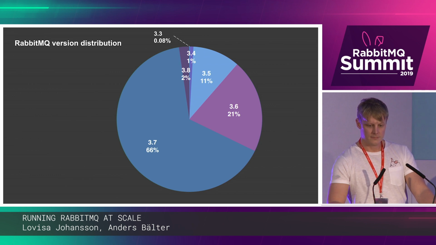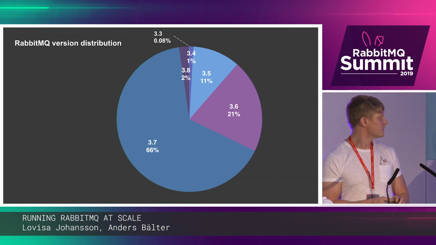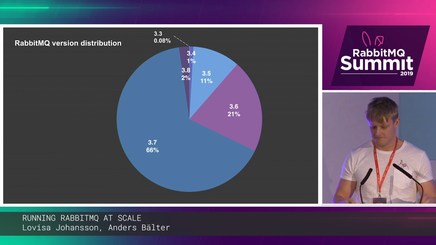As you can see, most users are still on 3.7, which is not so surprising since 3.8 has only been out for about a month. But quite a few are still on 3.5 and 3.6, and actually some are happily on 3.3 still, living by the motto, if it works, don't touch it.